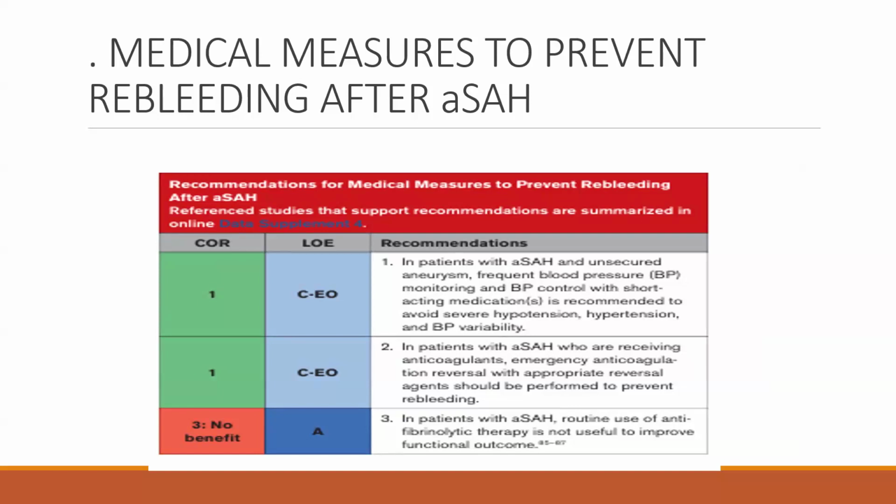In patients with aneurysmal SAH, routine use of antifibrinolytic therapy is not useful to improve functional outcome. This has class of recommendation 3, level of evidence A.